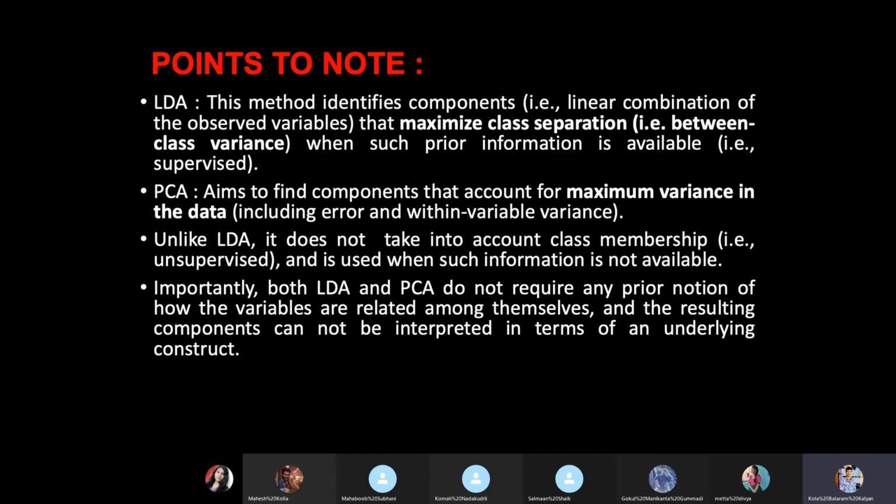Coming to principal component analysis, it will also have the same functionality as linear discriminant analysis, but there will not be any classification. These are the feature variables, and these will be the target variables; you need to predict what class they fall under. So this will not be there.